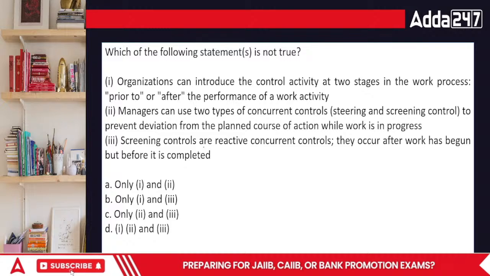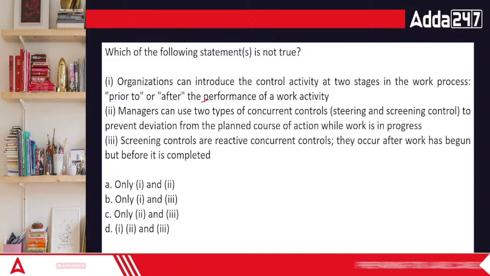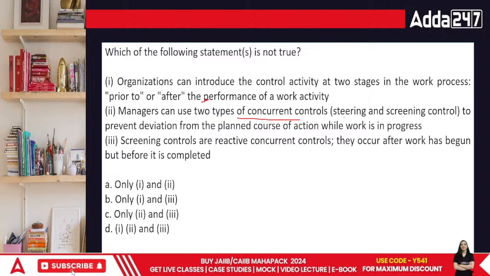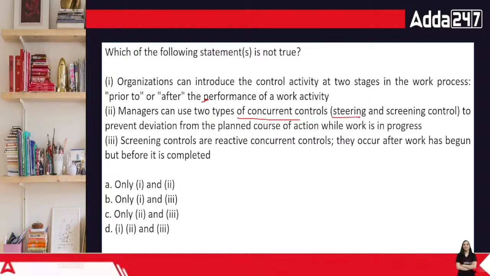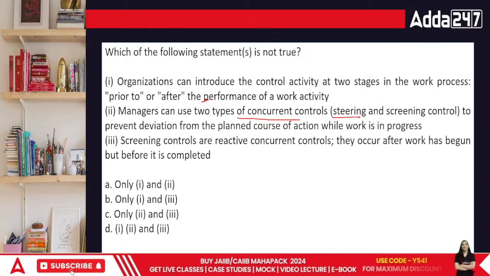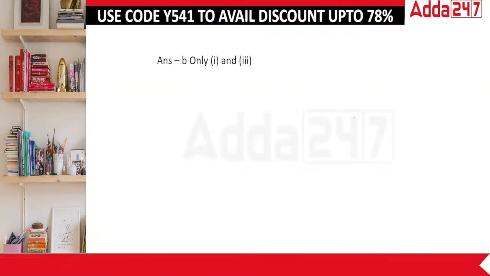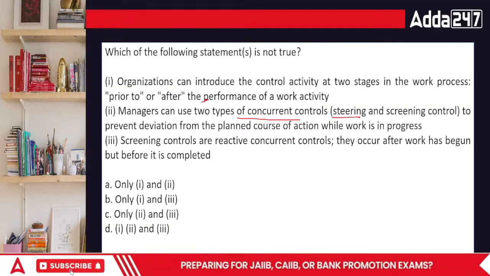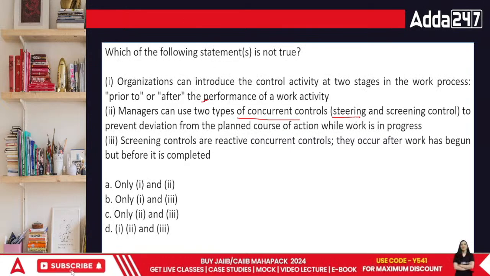Managers can use two types of controls: steering as well as screening. Steering is basically keeping them under control every time they're deviating, and screening, keeping an eye on them throughout the process. And screening controls are reactive. I think I'll go with this part as well. But I think, according to the answer, it is first and third. First as well as third is definitely correct, prior period as well as the screening part.